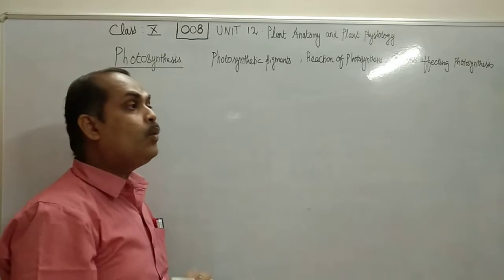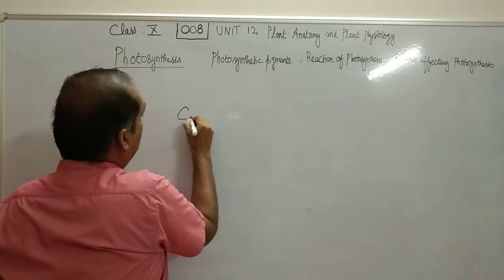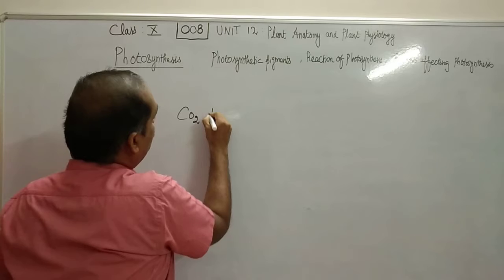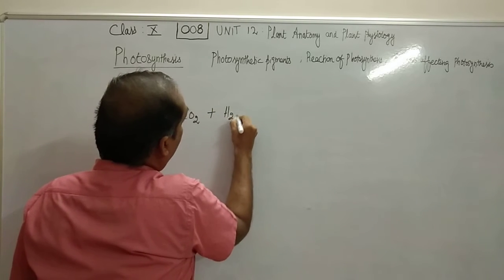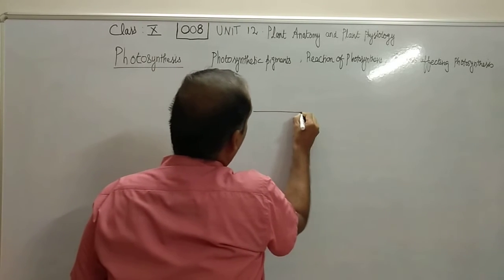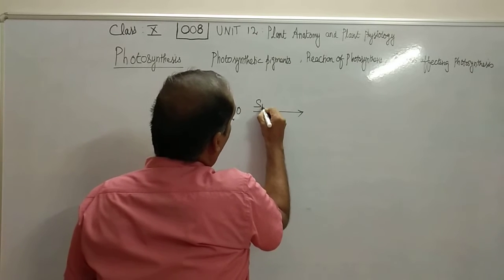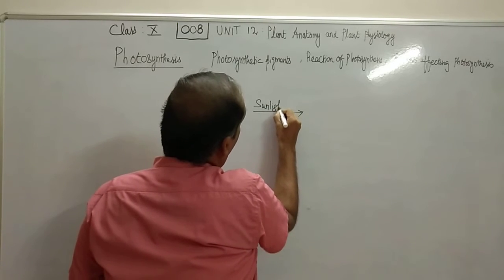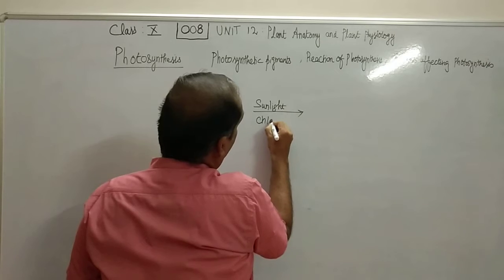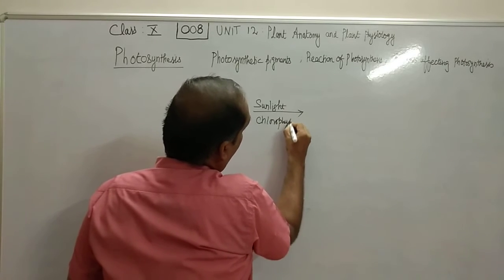Now, the overall equation of photosynthesis is CO2 plus H2O in the presence of sunlight and chlorophyll.